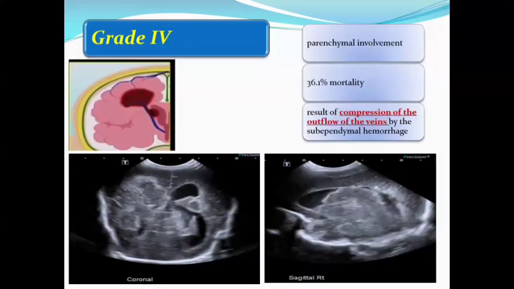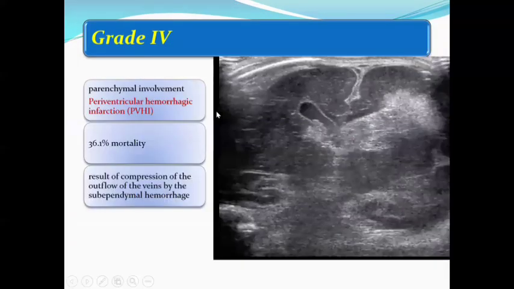Okay, grade 4. Any parenchymal involvement in the previously mentioned 3 grades is called grade 4, and it is caused by obstruction of the venous outflow by the subependymal hemorrhage. It is called periventricular hemorrhagic infarction. This is periventricular hemorrhagic infarction, and this is the frontal horn. It is completely filled by blood. We have grade 4 on the left side and grade 2 on the right side.